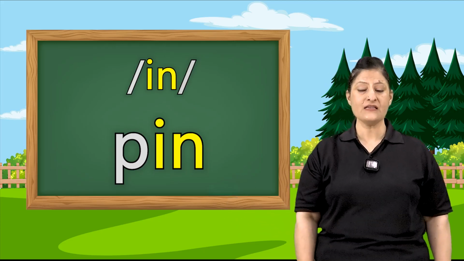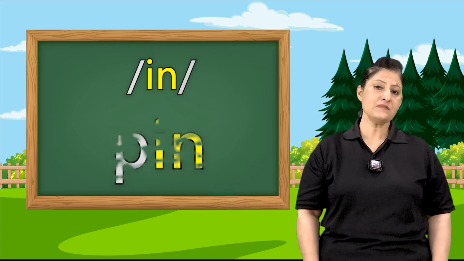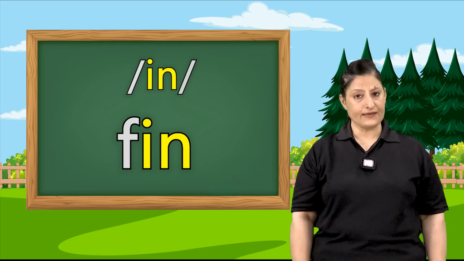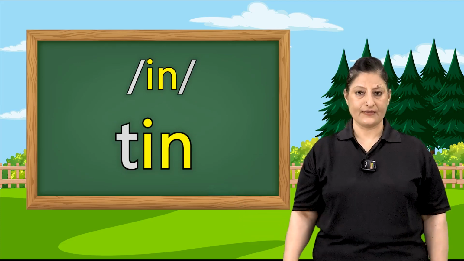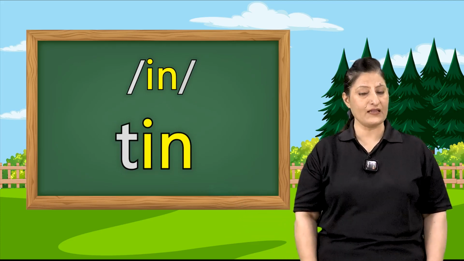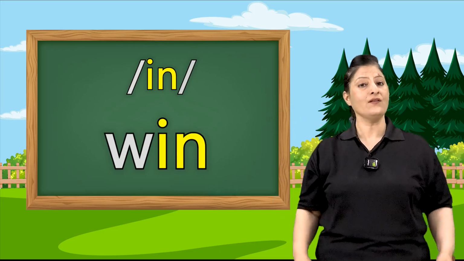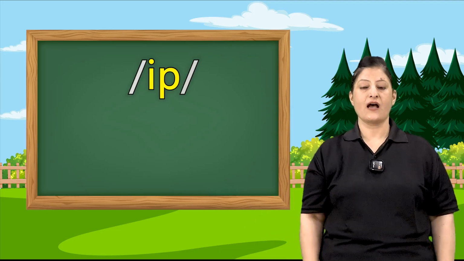Then comes fin. The next one is tin. And the last one is win. W-I-N. Win.